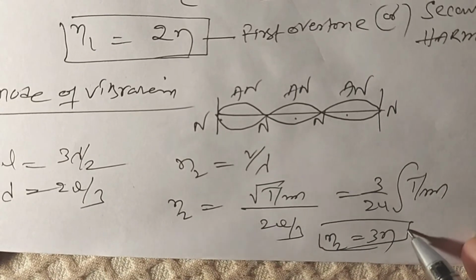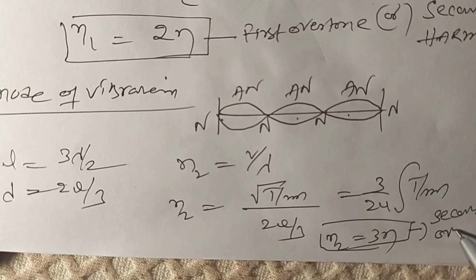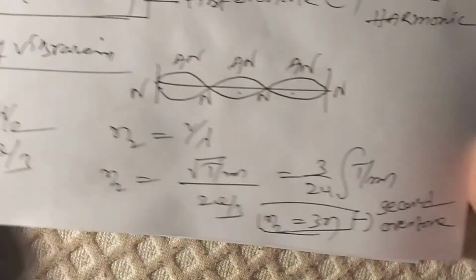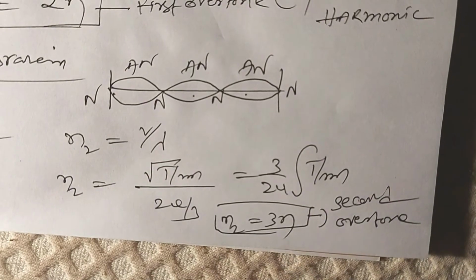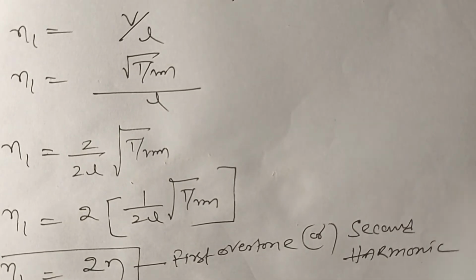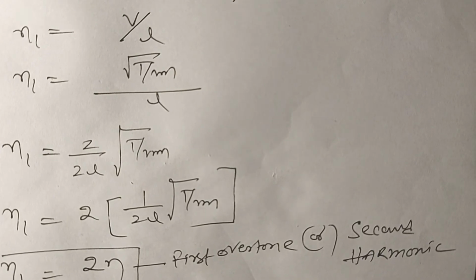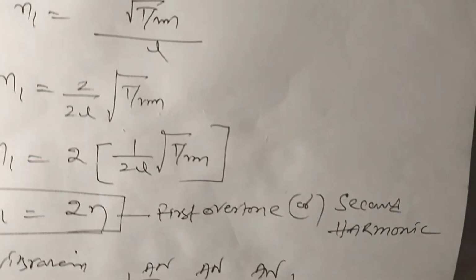This is the second overtone, or third harmonic. Already I explained, overtone is any frequency which is greater than the fundamental frequency, and harmonic is any frequency which is an integral multiple of the fundamental frequency.